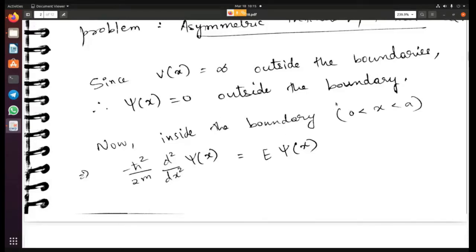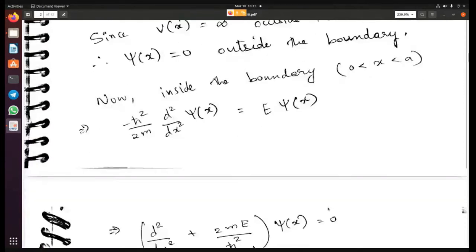So now the only place that we have to solve the Schrodinger equation is within the boundary, from 0 to a. So we write down the Schrodinger equation, which is this: minus h cross square by 2m, d square by dx square into psi of x, plus V of x, but V of x is 0. So the second term becomes 0, and this is equal to E into psi of x. So this is our Schrodinger equation. Now we solve for it.